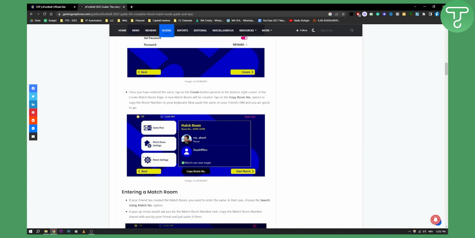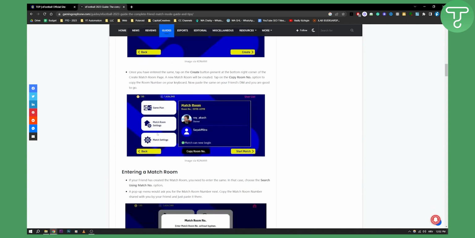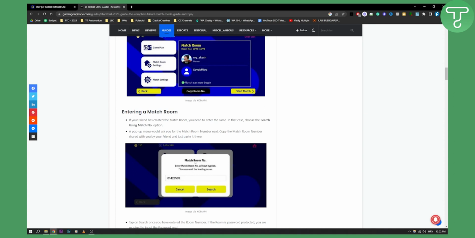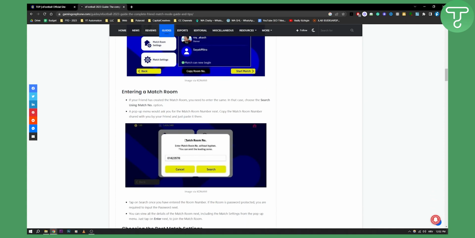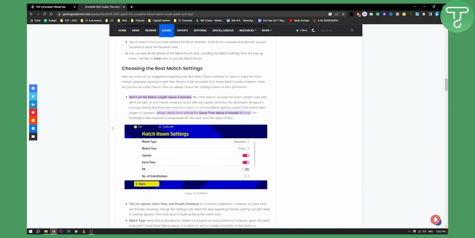So basically self-explanatory really. You go to match room settings. You can enter the match room number, all of that, and then you can choose the best match settings. Match room settings, right here you can have the match time, and you can change the match time and customize it. You can also change the match type as well. Injuries, do you have extra time, number of substitutions, stuff like that. You can change it right here throughout this match room settings.